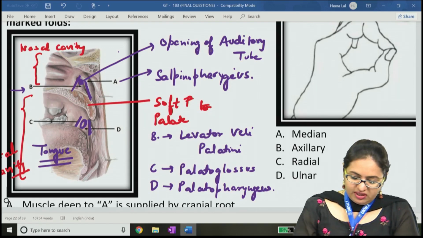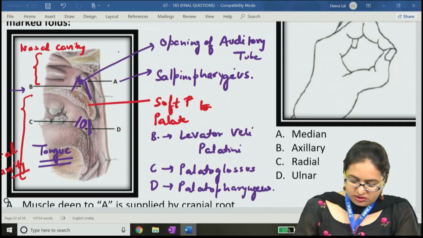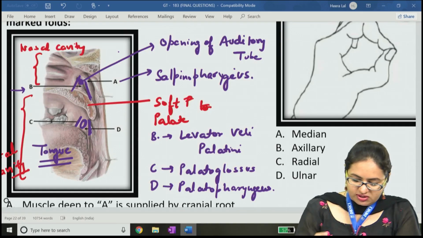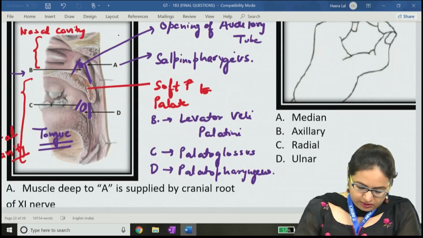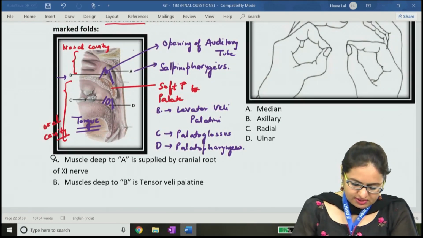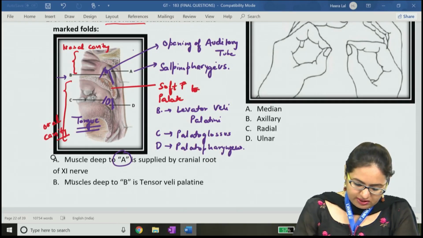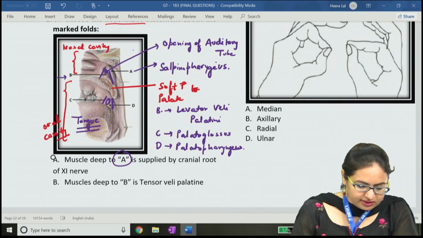So we have identified the various structures which are present over here: the opening of the auditory tube, salpingopharyngeus, palatoglossus, palatopharyngeus and levator veli palatini. Now if we come back to the question, option A is the muscle deep to A. The muscle deep to A, that is the salpingopharyngeus, is supplied by the cranial root of the 11th nerve.